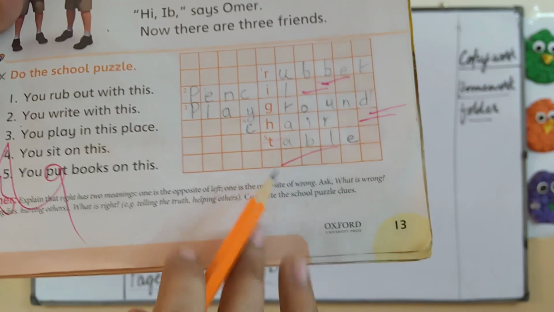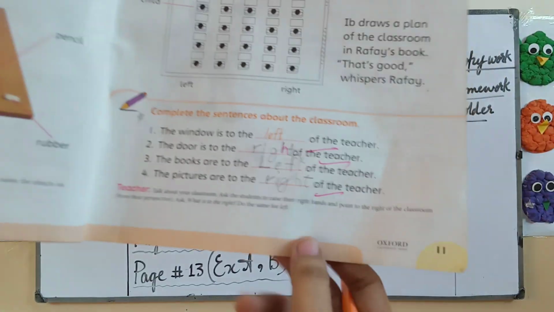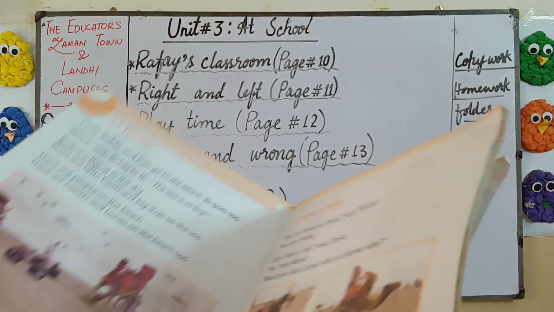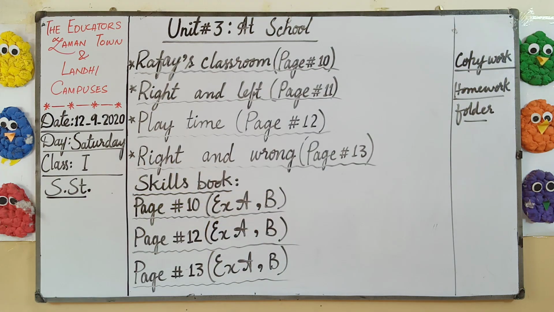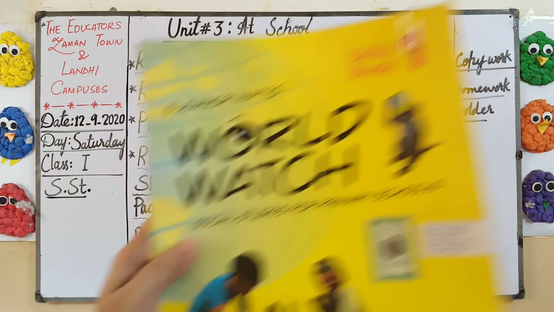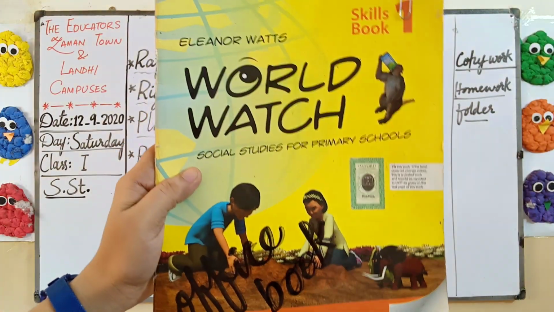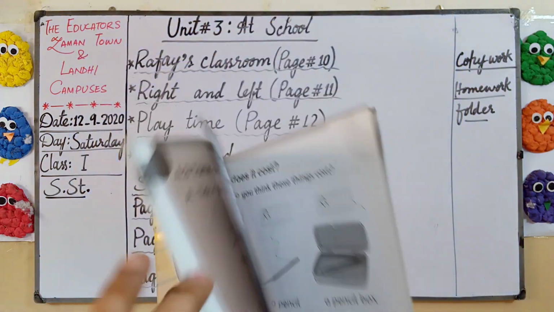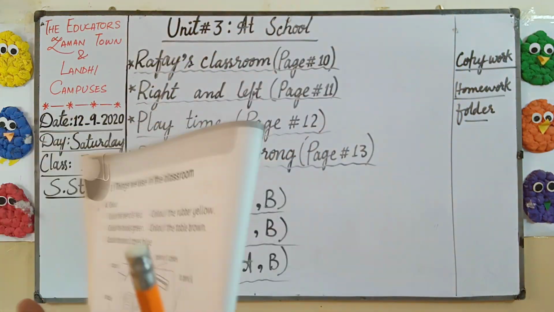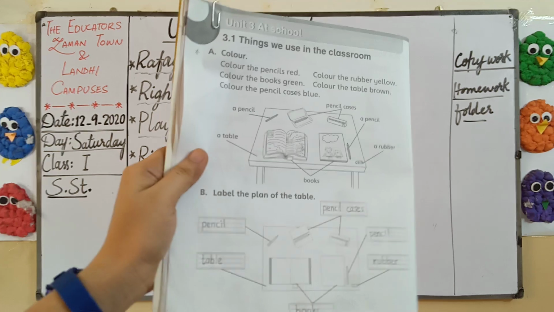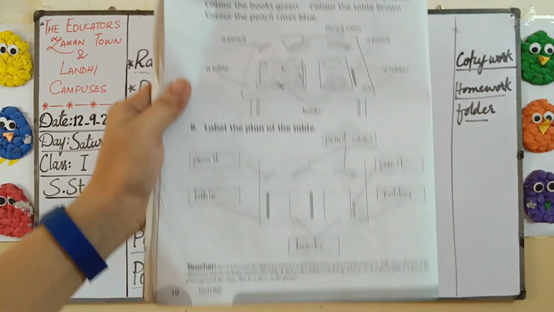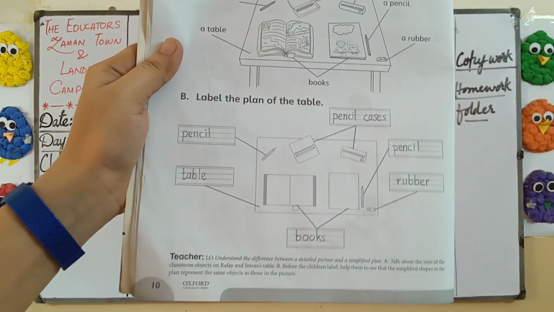Okay students, you will complete page number 13 and page number 11. This is your work. Now what we will do, this is done. Now take out your SST skills book. This is your SST skills book. Now open page number 10. This is page number 10.